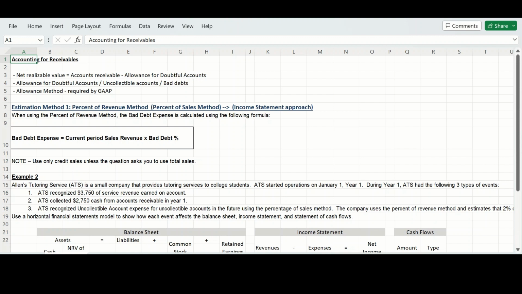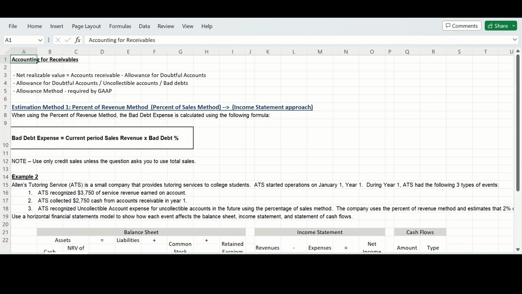When using the allowance method, the bad debts have to be estimated. And once that amount is estimated, then an adjusting entry has to be recorded, which is called the bad debt expense. Now, the bad debt expense is the expense related to the uncollectible accounts, and it's going to be an increase to the doubtful account expense or bad debt expense, and also an increase to the allowance for doubtful accounts.